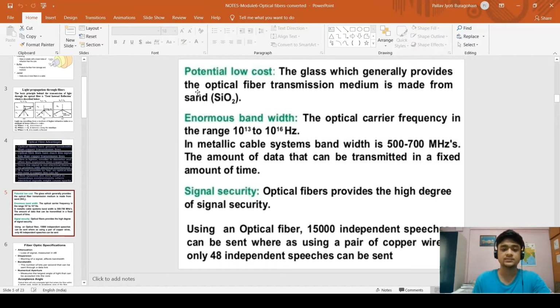These are the more detailed explanation of their advantages. So here you can see, using an optical fiber, 15,000 independent speeches can be sent, whereas using a copper wire only 48. So we can see the difference here.